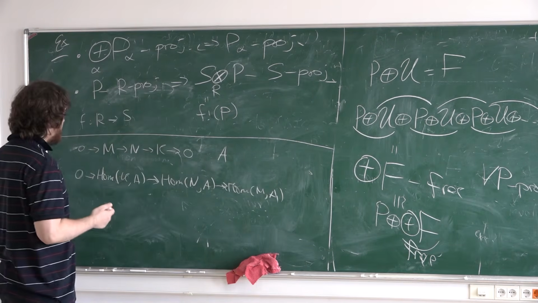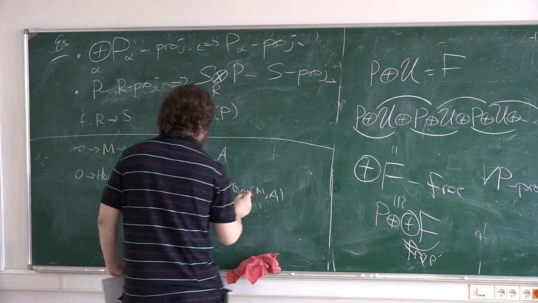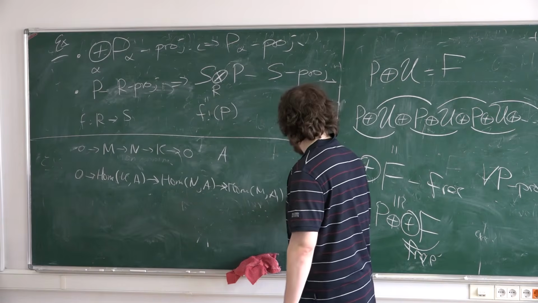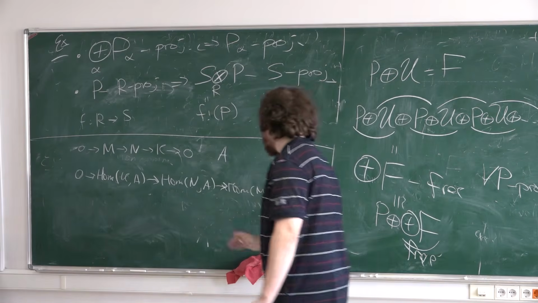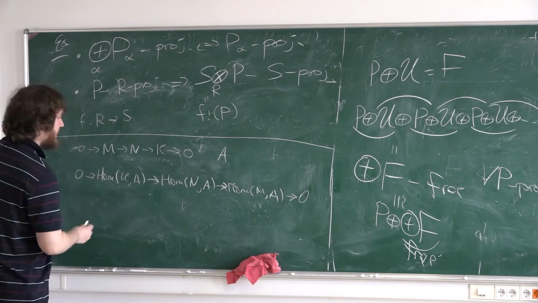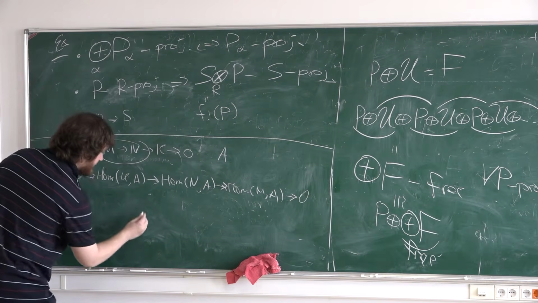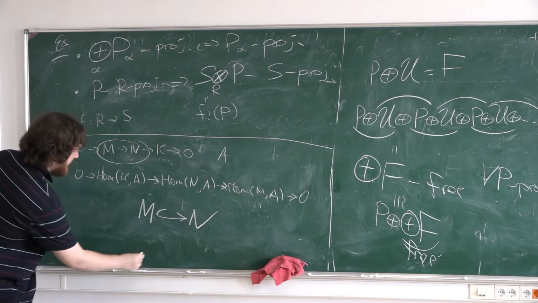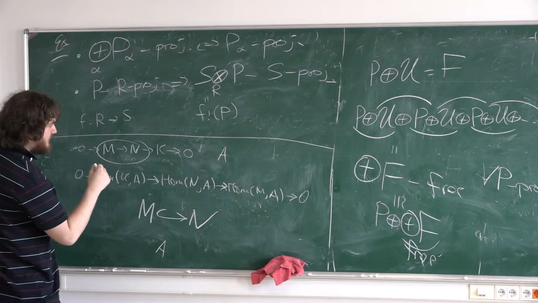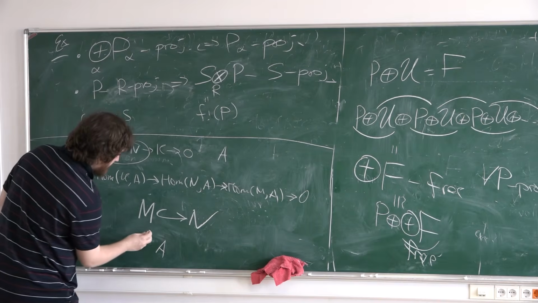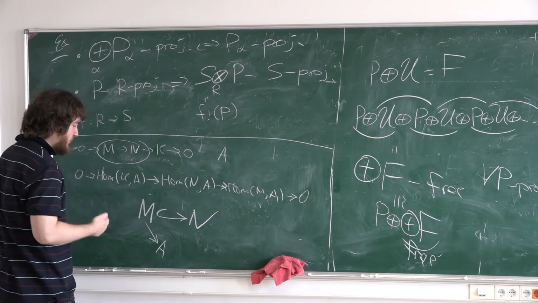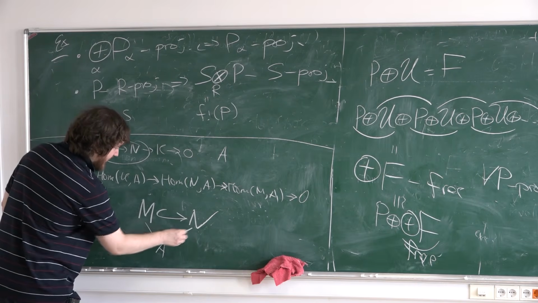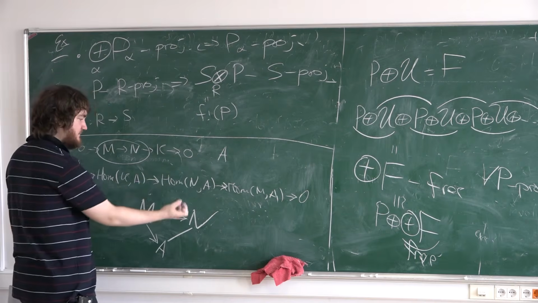What I need from module A to say that this map is surjective? Yes. What does it mean? This means that I have some injection, and I have some map from M to A, and I want that there exists an extension of this map to N, for any overmodule.